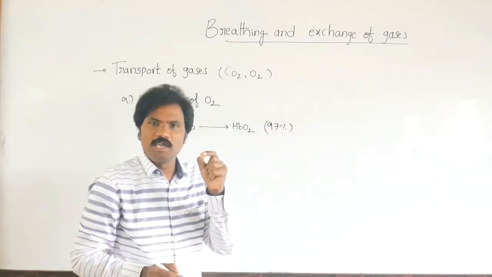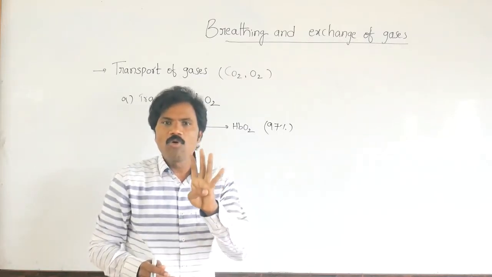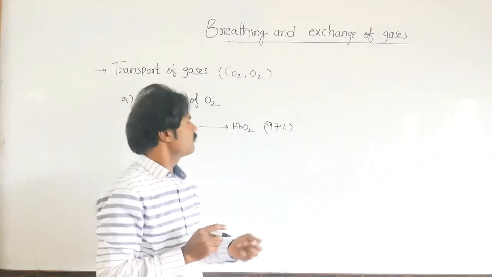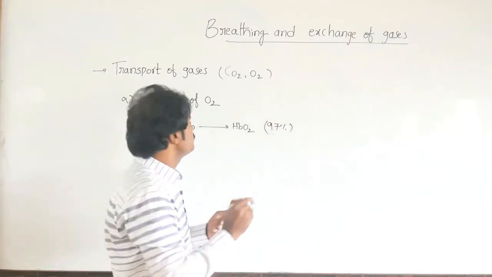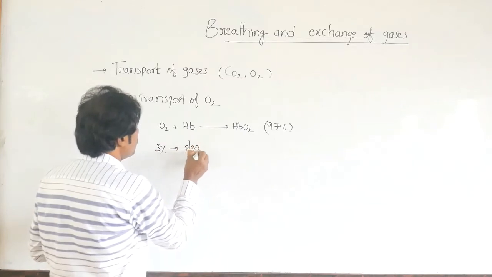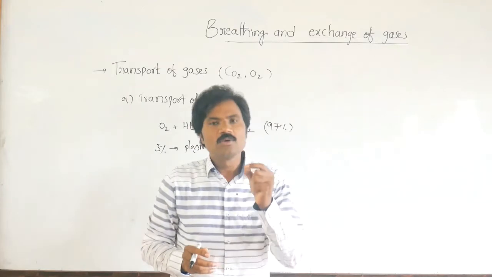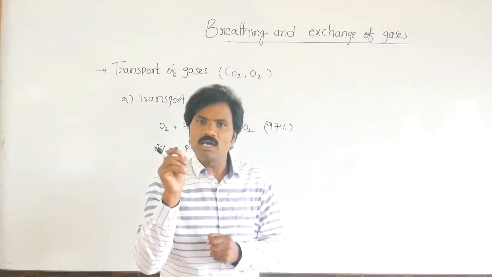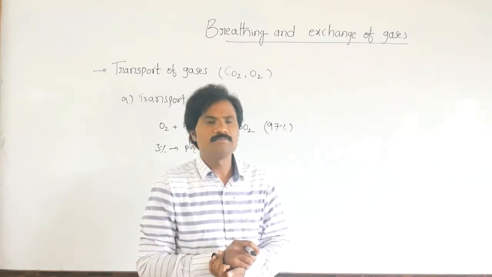Because each hemoglobin has a heme iron molecule, and in each iron molecule 4 oxygen molecules are combined. That is 97%. The rest, 3%, is transported through plasma. What factors play an important role in the association of oxyhemoglobin?